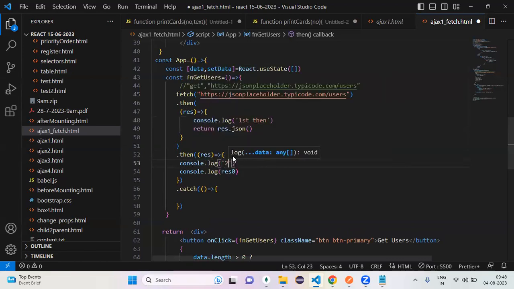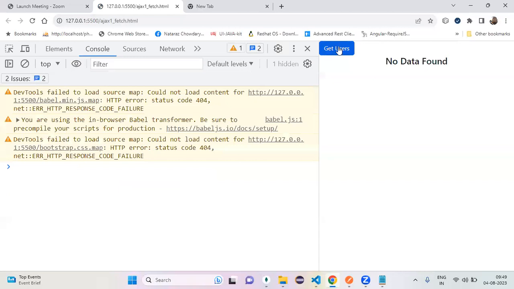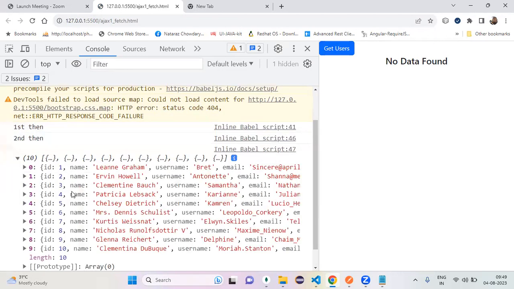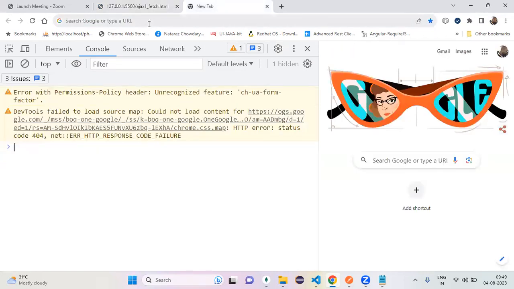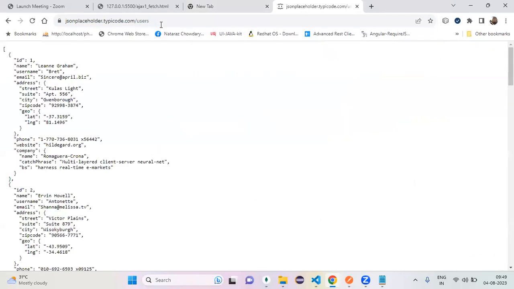Fetch syntax is like that. Now can I save it and click on get users? Observe. First then, second then gives me the required output. Agreed? That is my fetch method syntax. See this, I will show you: jsonplaceholder.com.